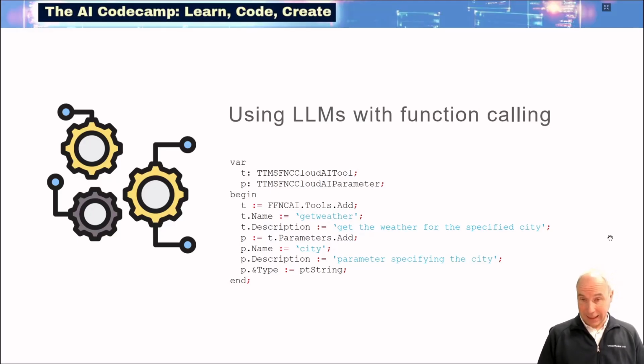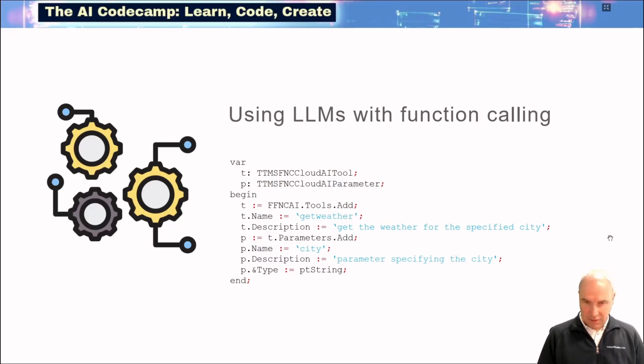And here is a code example of how we implement that. We have our Cloud AI component, and the functions here are represented by tools. So we set up the Cloud AI component and add tools. Here, for example, a function call that gets the weather at some specific location. We describe it with the description: get the weather for the specified city.